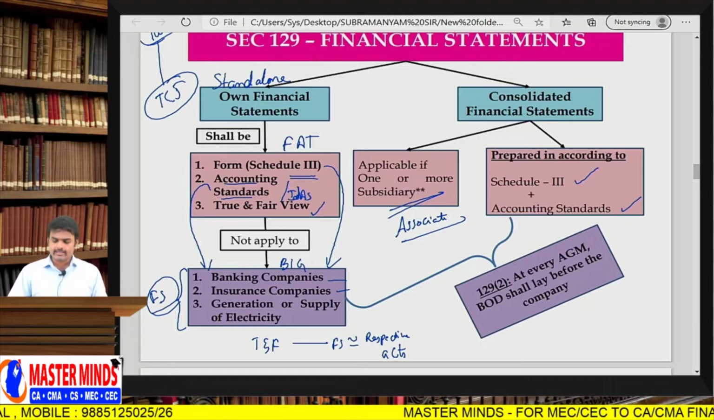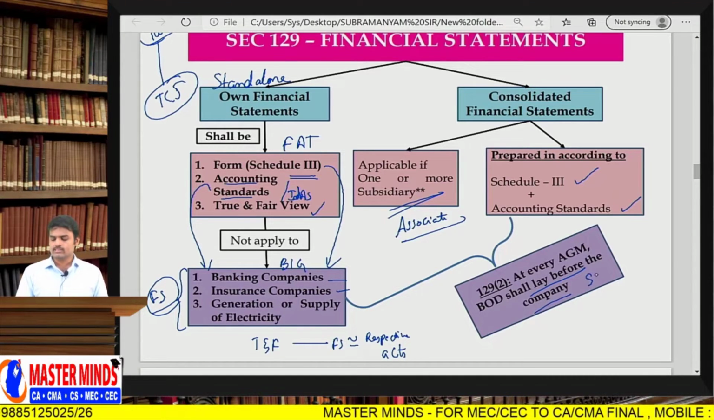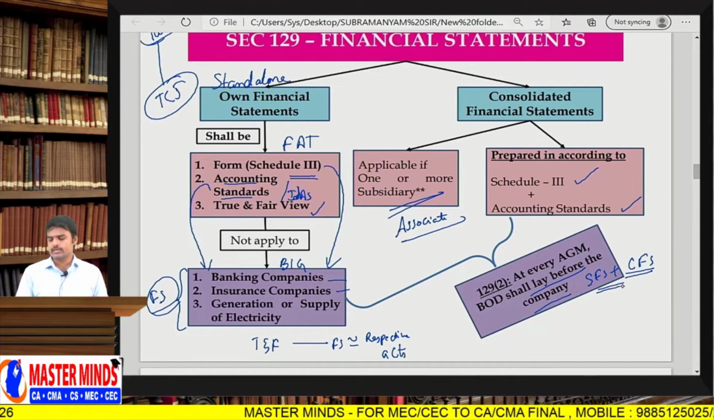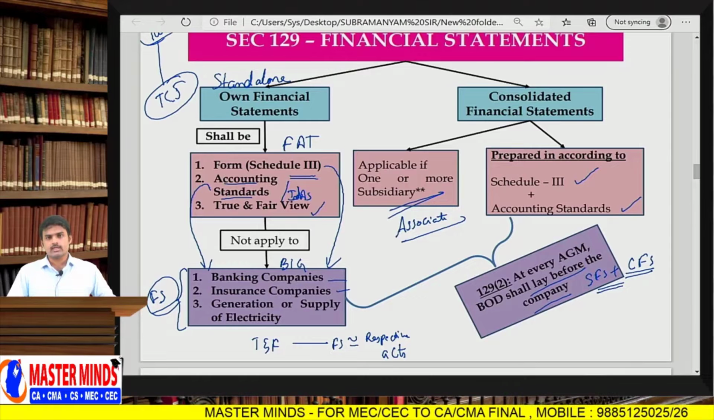One more important point, at every AGM, the Board of Directors shall lay before the company not only standalone financial statements or own financial statements, but also consolidated financial statements.